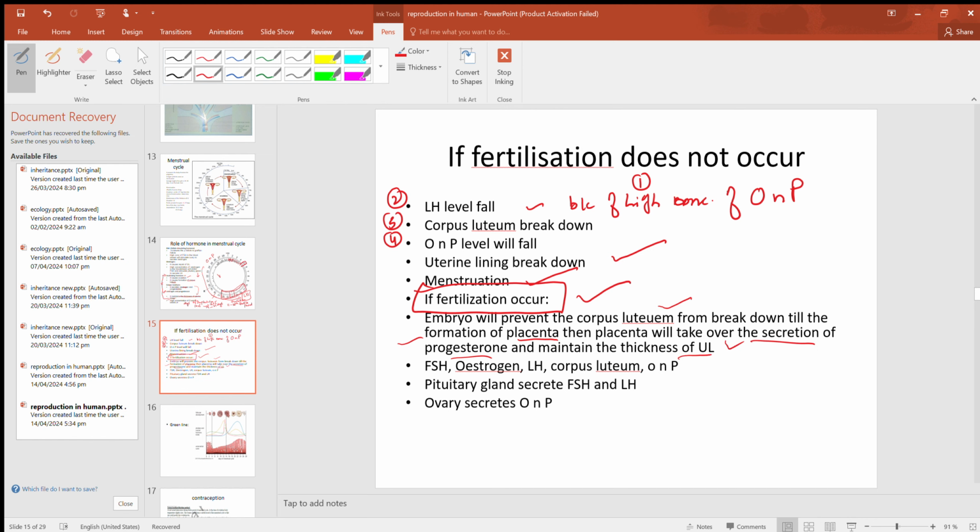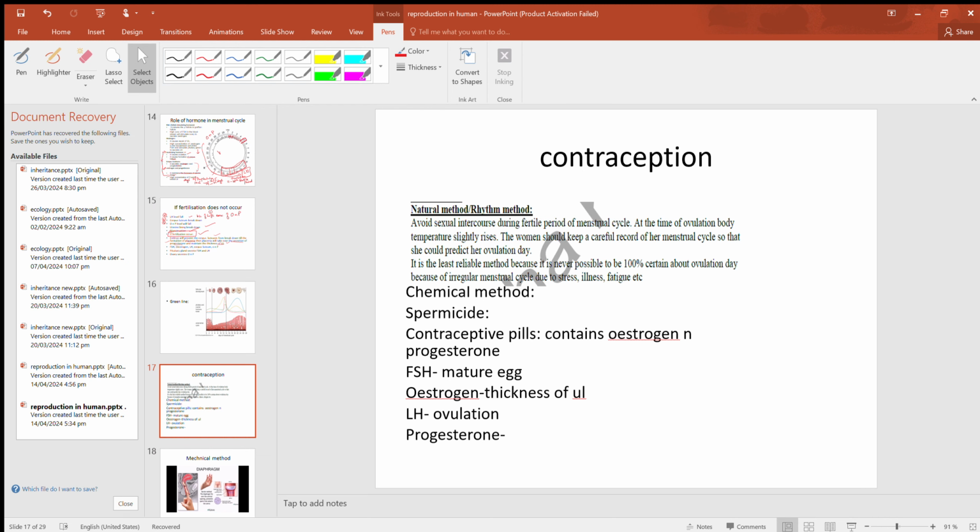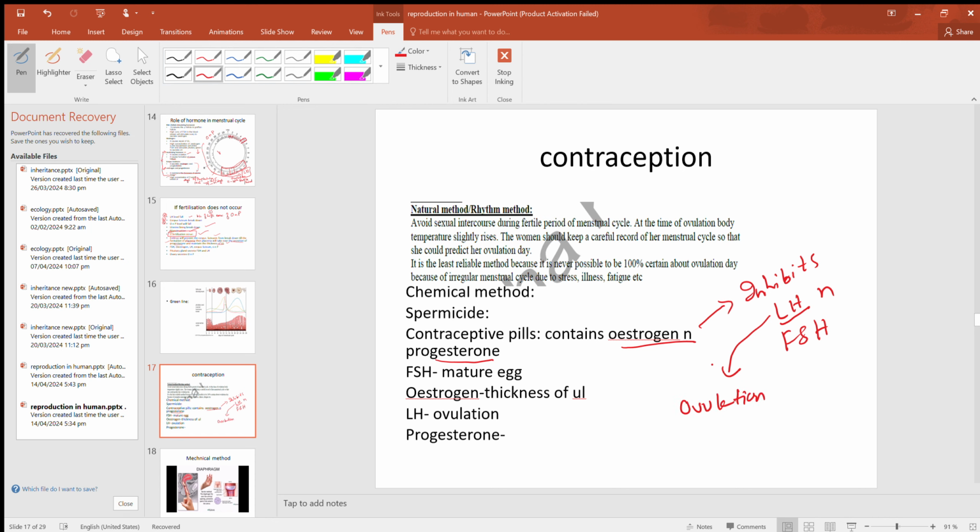Is this clear? Okay. Now next, what should be present in contraceptive pills? We take contraceptive pills in order to inhibit pregnancy, so that we do not become pregnant. So what should contraceptive pills contain? Contraceptive pills, in fact, contain estrogen and progesterone. Why do they contain estrogen and progesterone? Because estrogen and progesterone inhibit LH and FSH. So if LH is inhibited, then there will be no ovulation.